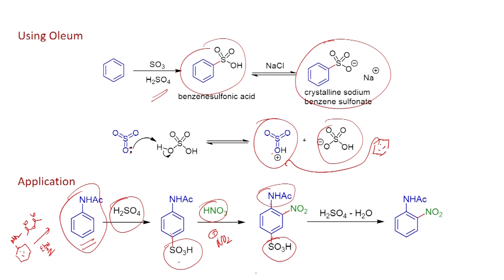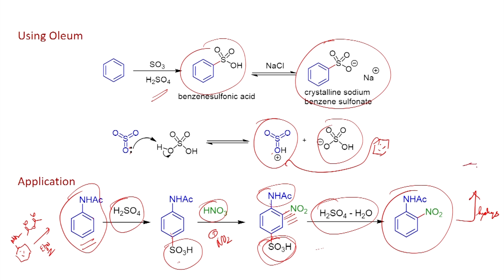The reaction is quite efficient. In this way, you can introduce the nitro group. Once you introduce a nitro group, when you react with dilute acid, you can do desulfonation. So, you can end up with this ortho nitro derivative. When you do the hydrolysis, you can convert it into ortho nitroaniline.